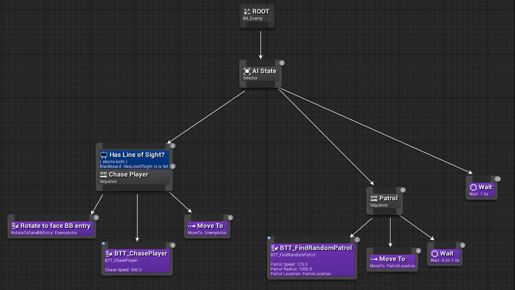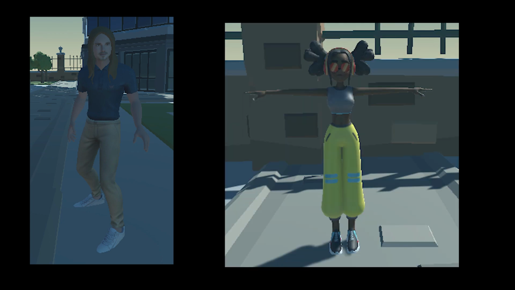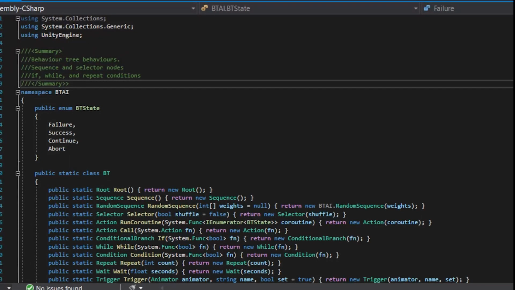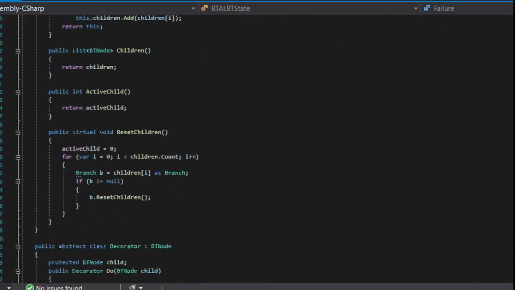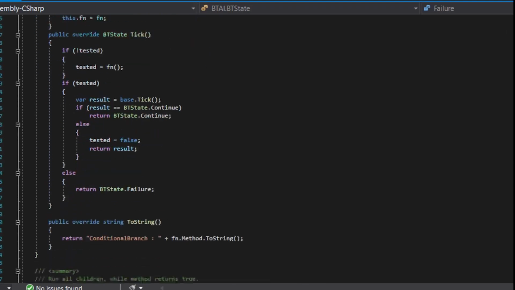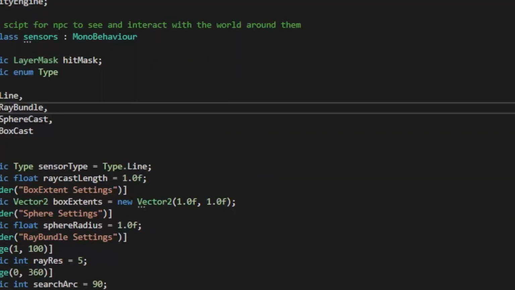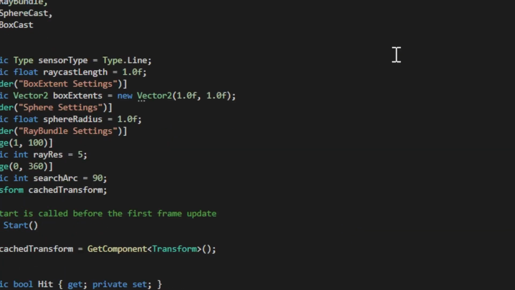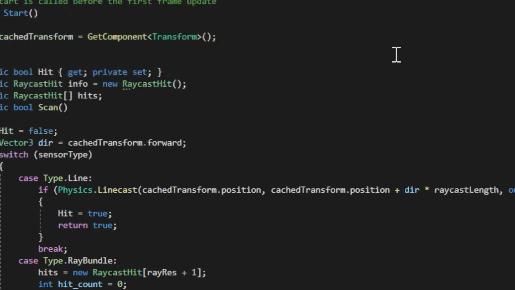Once that was done, I moved on to behavior trees. The plan was for this to be used for the paparazzi and celebrity. Instead of creating a visual-based behavior tree, I implemented a code-based behavior tree with its own sequence and selector nodes and conditional branches like repeat, if, and while.